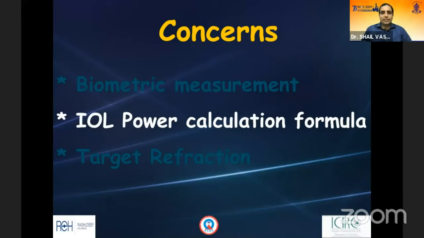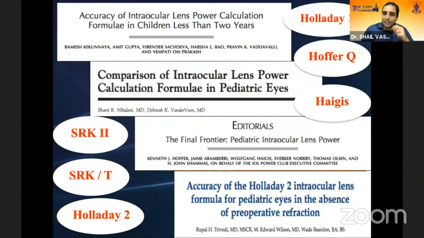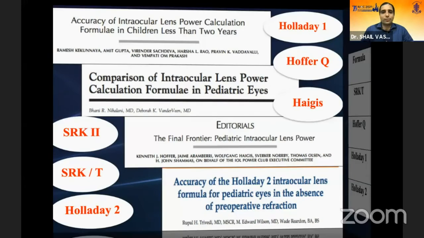Now, having taken the readings, how do you calculate and what formulas do you use? Do you use the Barrett's, the Olsen, Haigis, artificial intelligence, etc.? There have been several articles in literature, and all of them give different answers. That's because pediatrics is still not as comprehensively solved, the challenge of pediatric eye growth, as compared to adults. And there have been, like I said, several publications recommending all kinds of formulas, all generations of formulas.